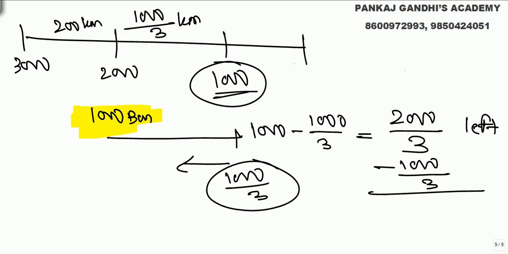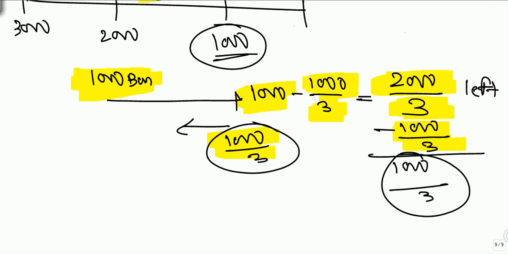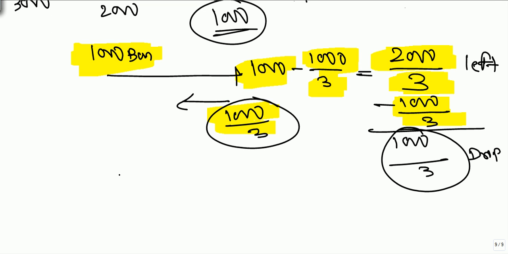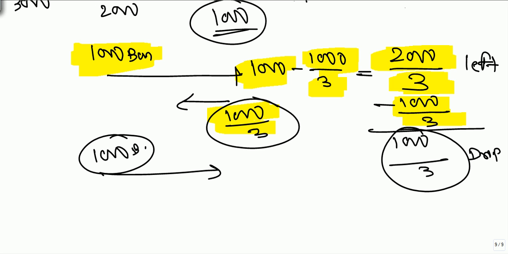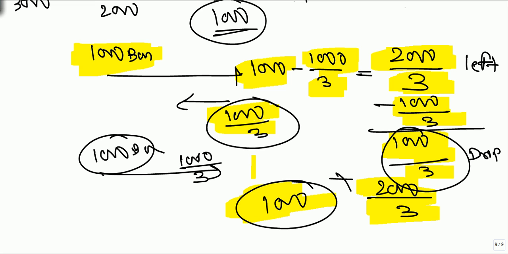I repeat, he starts with 1000 bananas. He goes 1000 by 3 kilometers. These many bananas are used, and bananas are left. But to come back this much, he needs these many bananas, so he is going to drop the remaining 1000 by 3 bananas. These many bananas he drops here. Now again he starts with 1000 bananas. He goes 1000 by 3 kilometers. So remaining are 2000 by 3. So in total we got 1000 by 3 plus 2000 by 3, which is 3000 by 3, 1000 bananas. Now he has got 1000 bananas.